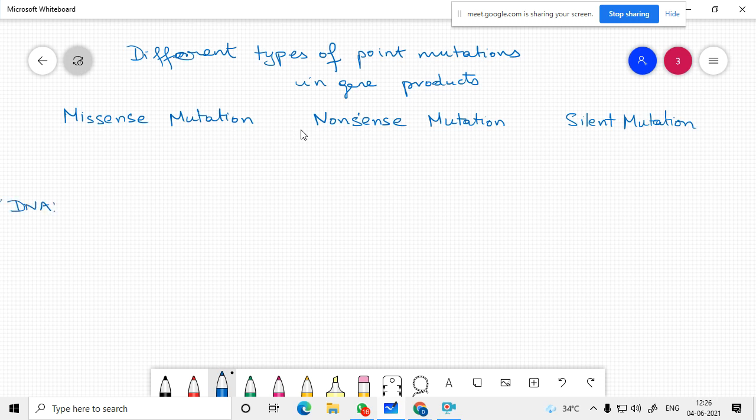DNA: TAC, TCC, AAC, ACG. RNA: AUG, AGG, UUG and UGC.